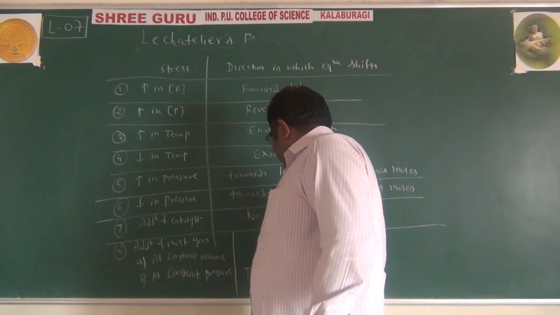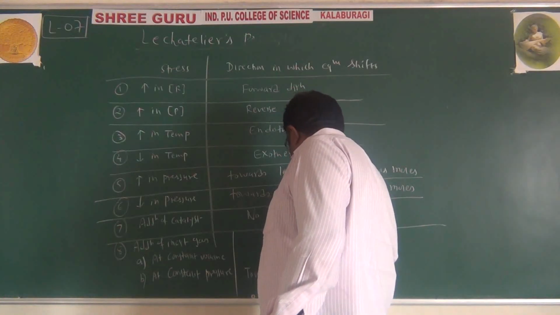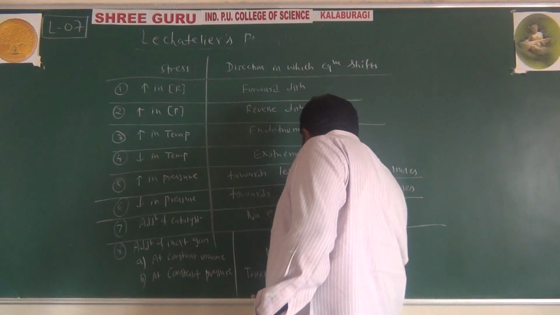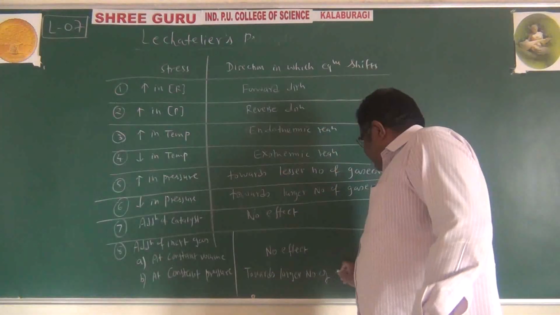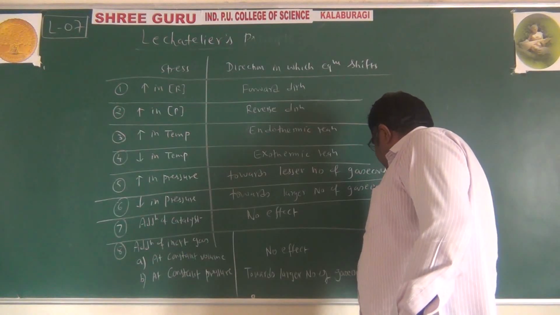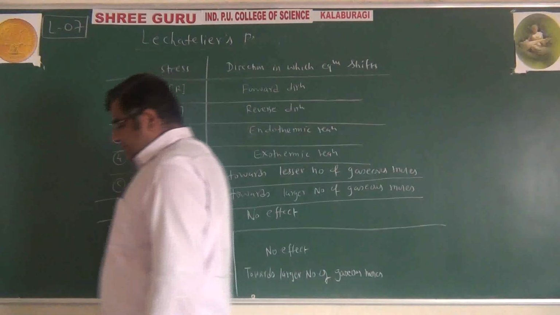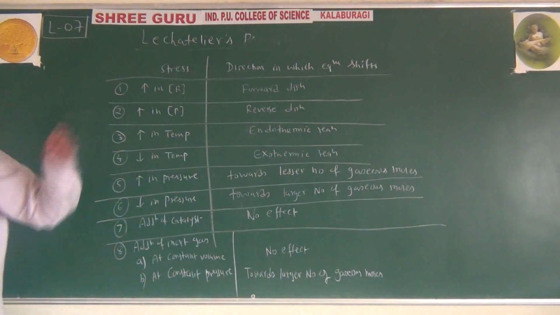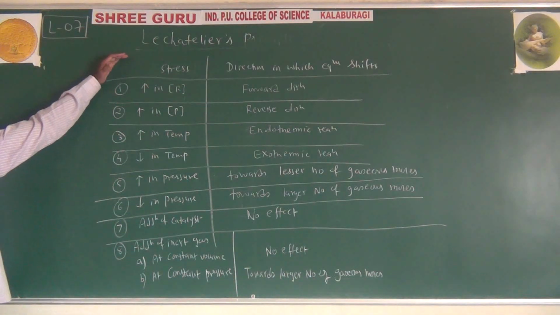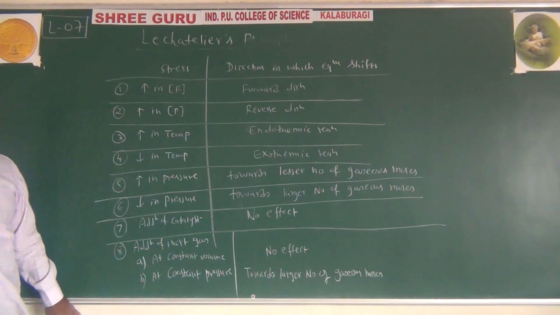In that way, this stress means changes made, and the direction is where that equilibrium will go.